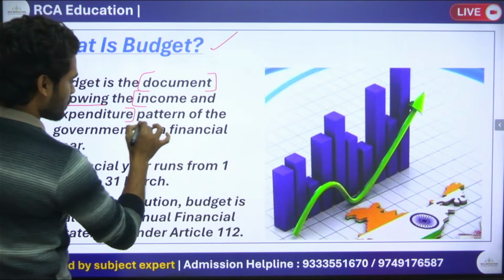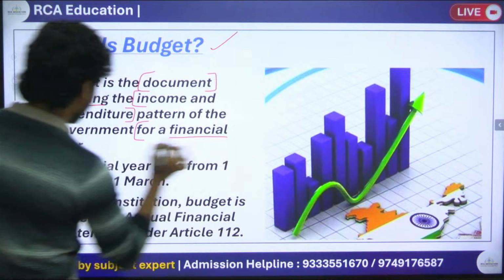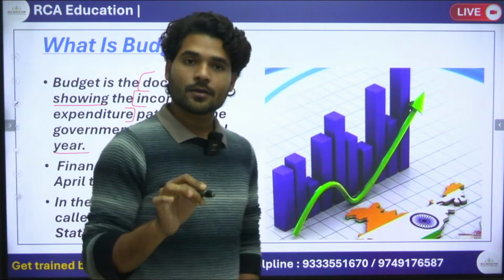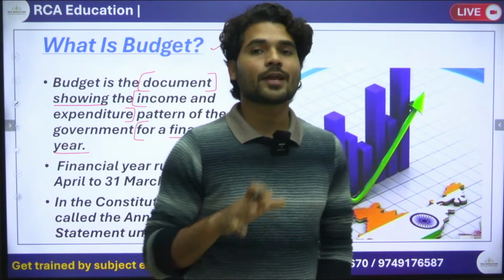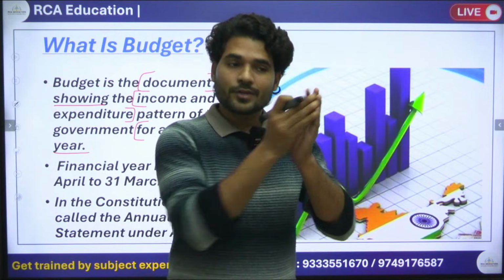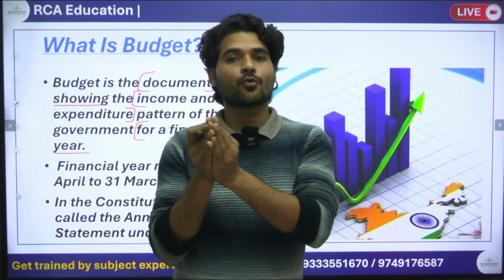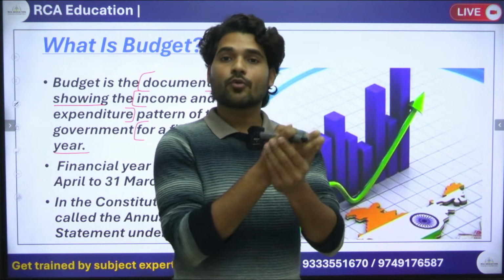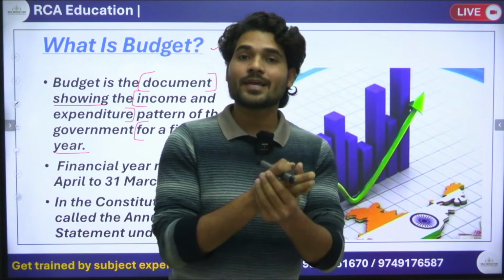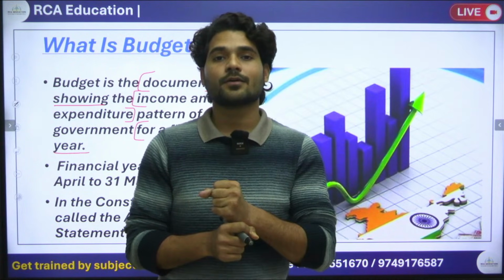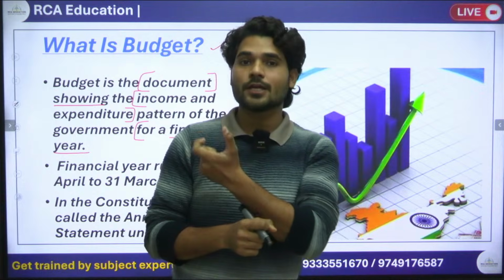for a financial year. What is the financial year of India? What is the meaning of financial year? Financial year means from which date to which date we are going to take major business decisions, file the income tax return, and file the GST. So this is called the financial year of a country.